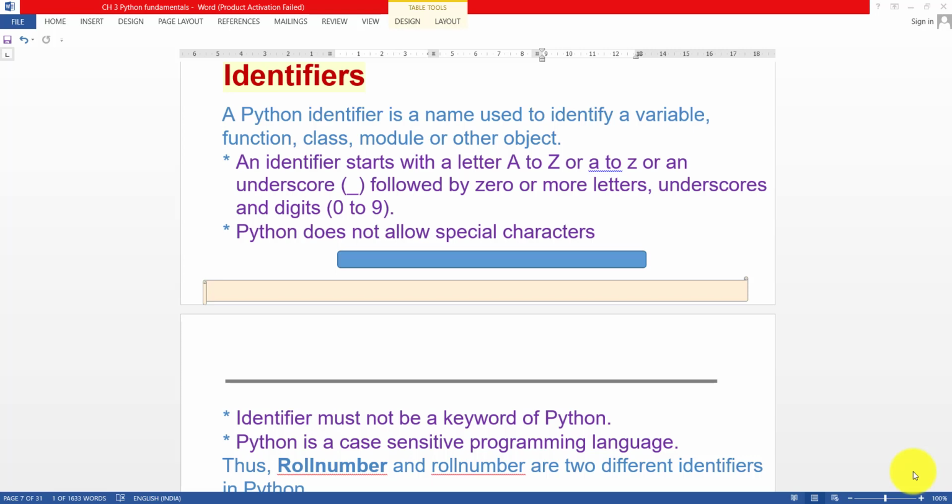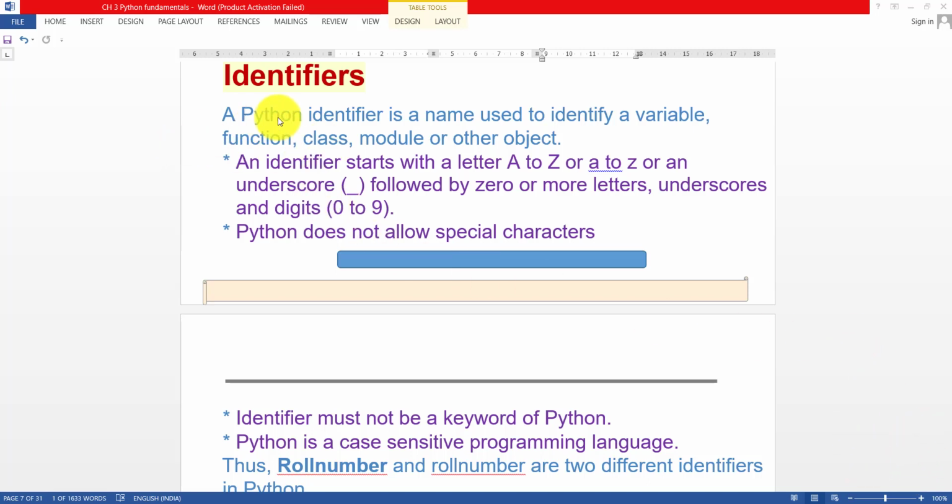In the program, we already created some variable names. These variable names come under the identifier, like A, B, C, A plus B, which we have done. So these all come under variables, and these variables will follow the identifier rules. So I think you all understood what the identifier is.